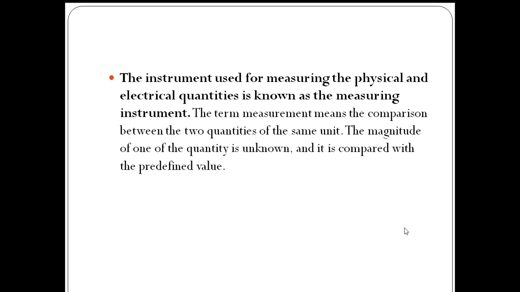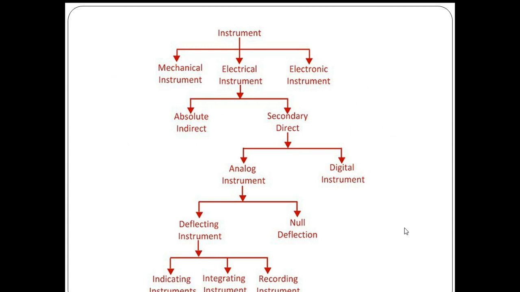Actually, in this measurement process, what we are generally doing is comparing the unknown quantity with the known quantity. With the known predefined quantity, we are comparing, and then we are calculating the actual value of the unknown quantity in the measurement process.